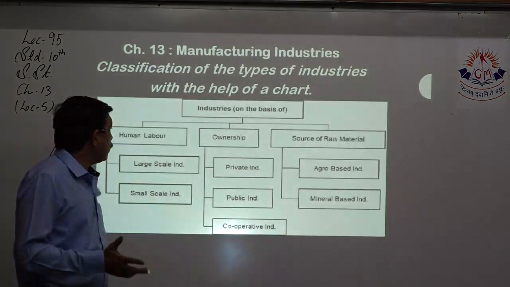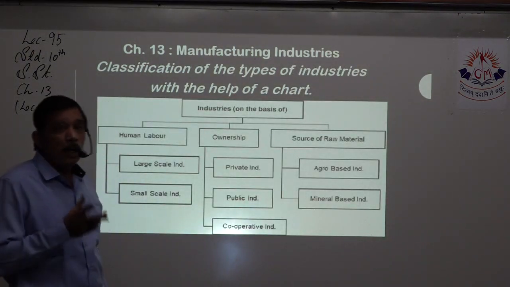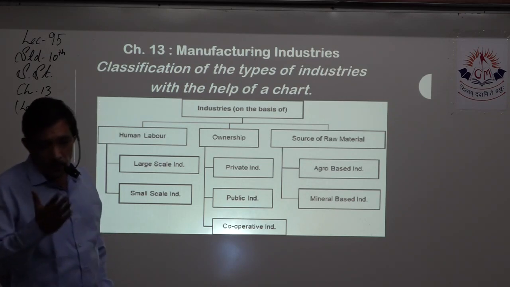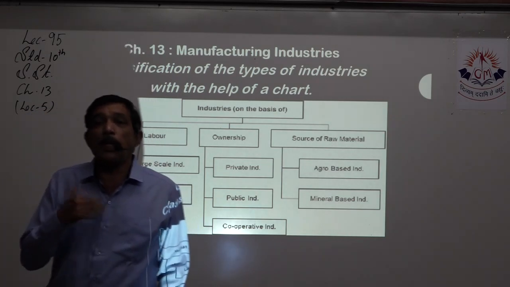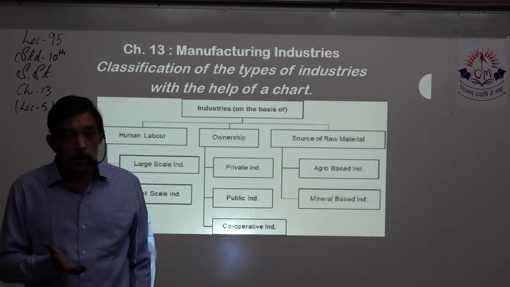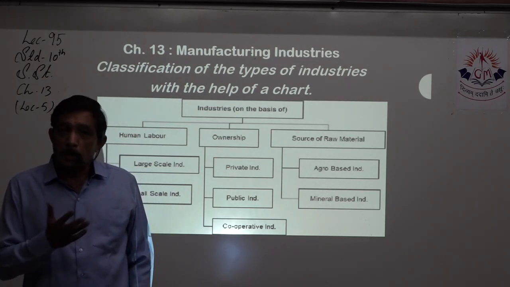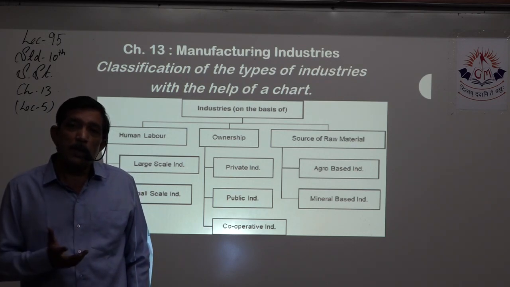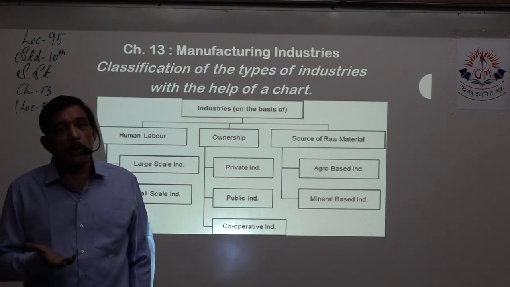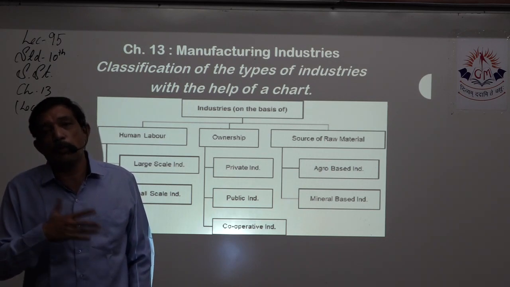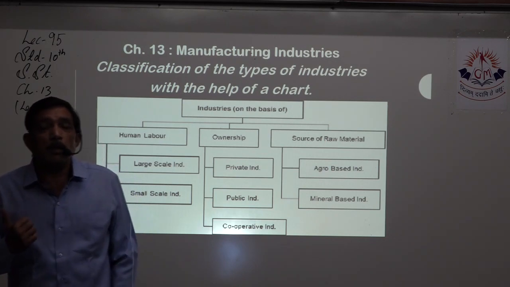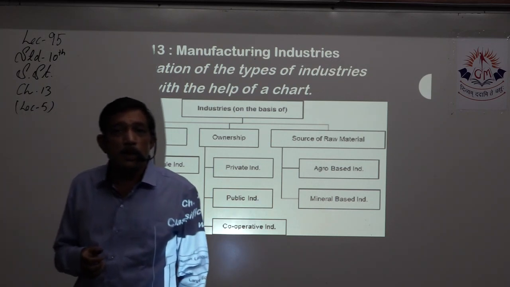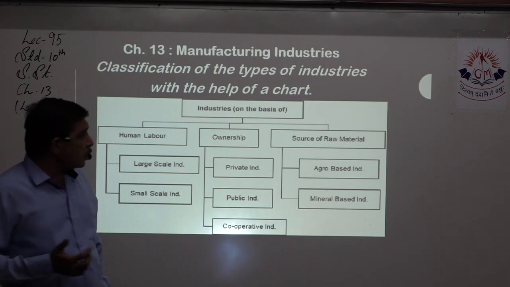Classification of industry in three ways: human labor, ownership, and the source of raw material. Human labor: large scale, small scale. Where many people work and lots of capital is required, that is called large scale. What is a small scale? Few people are working, few machines are there, and raw material also less is used. The output is also very small, and the capital investment is also small. Then that's called a small scale industry.